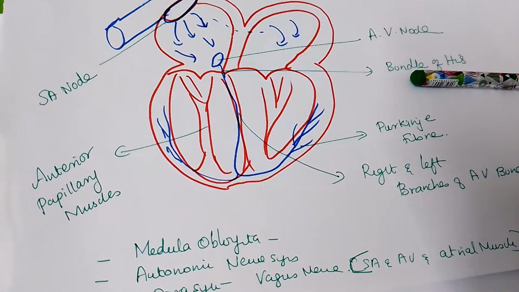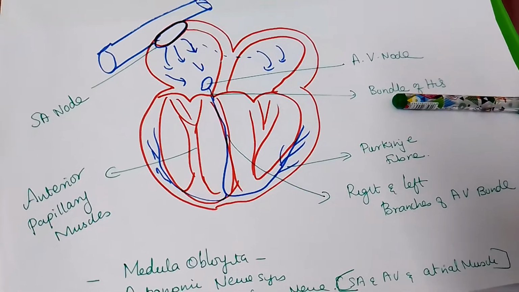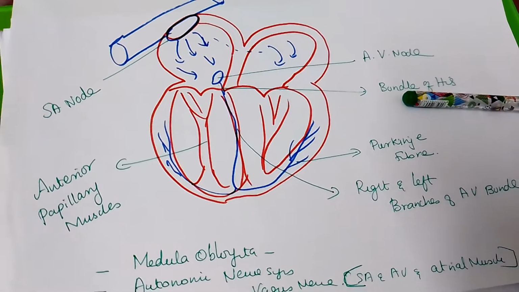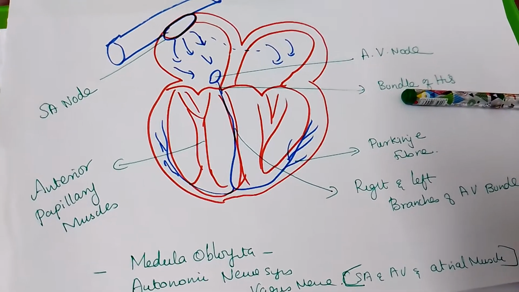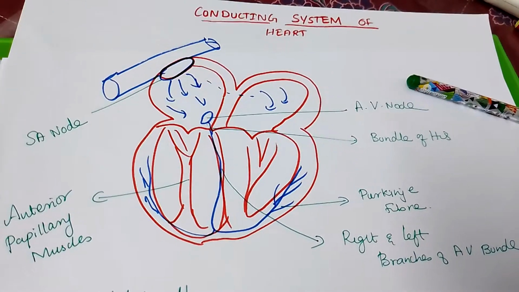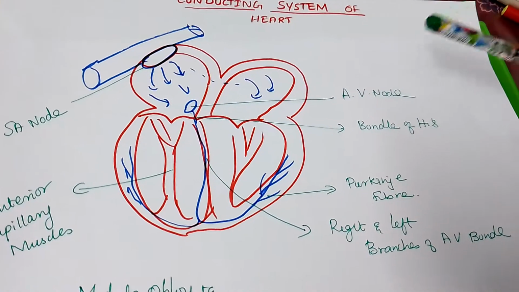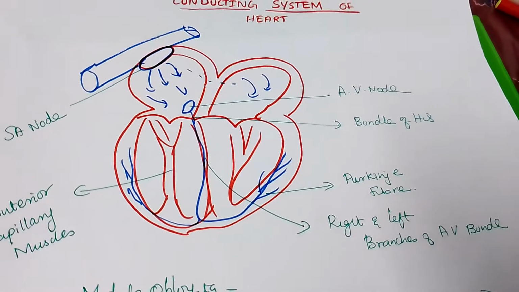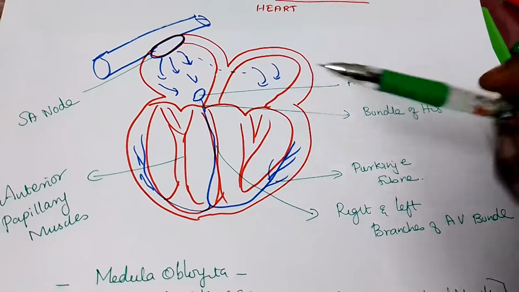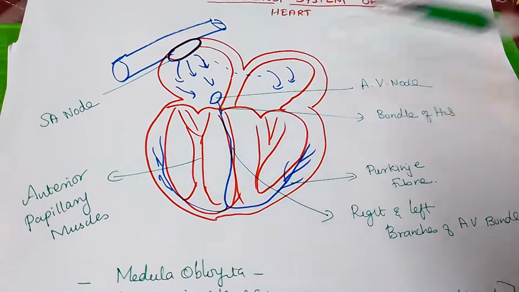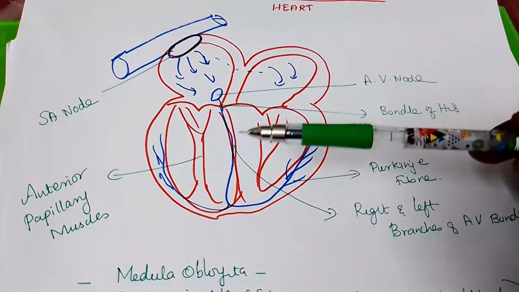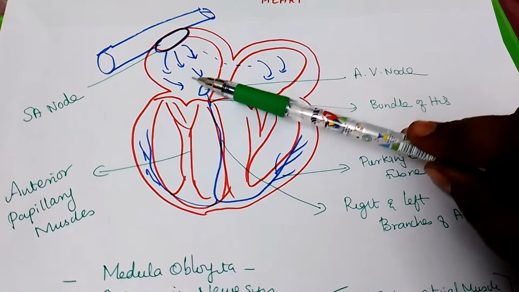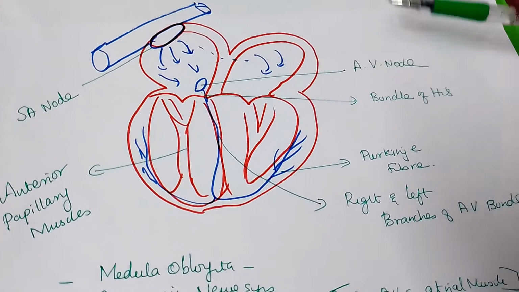So how does it initiate, where is it generated, and which muscles have this peculiar property? Where does this autorhythmicity start? Let us see. As I told you, in the conductive system of the heart, it first starts from the SA node. What is this SA node? What is its full form? Sinoatrial node.